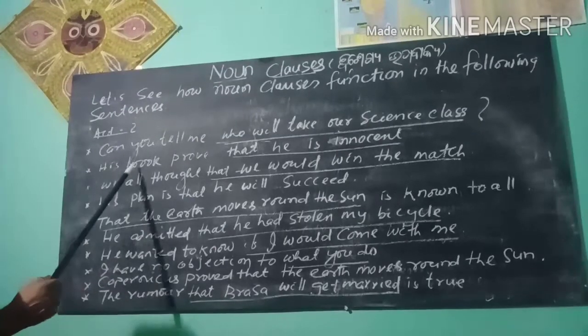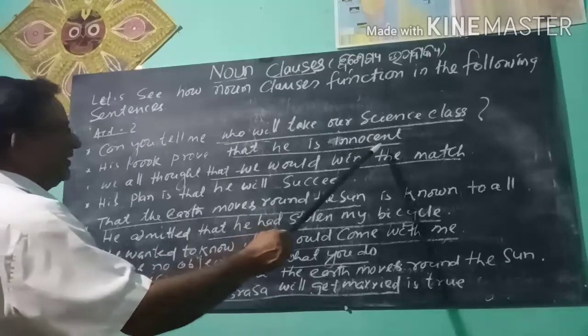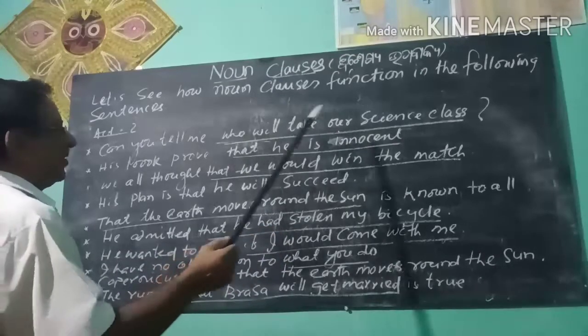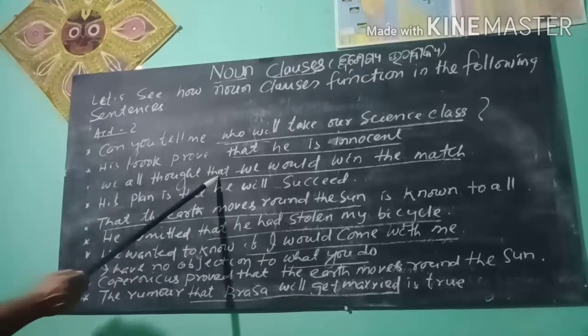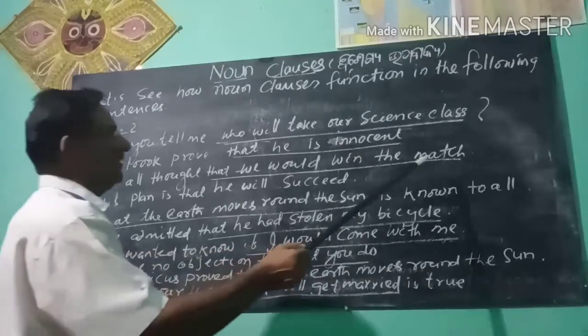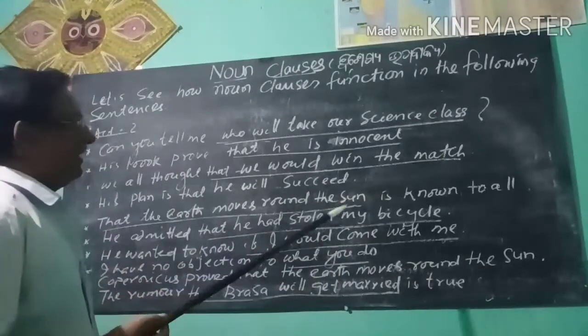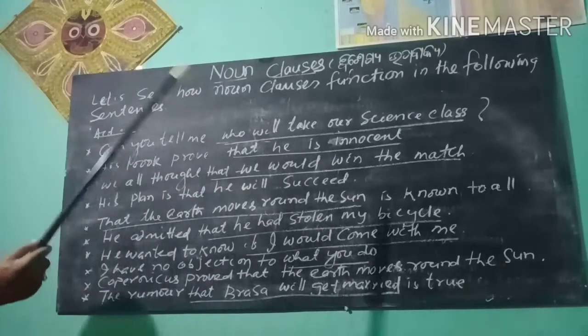His look proved that he is innocent, he is a thief, he is a smuggler. We all thought that we would win the match. India would win the match. You fill the blanks according to your choice.